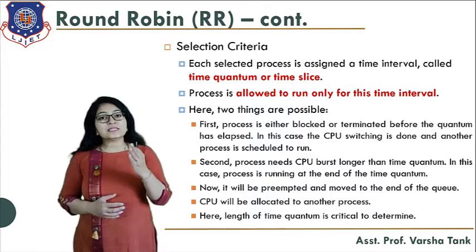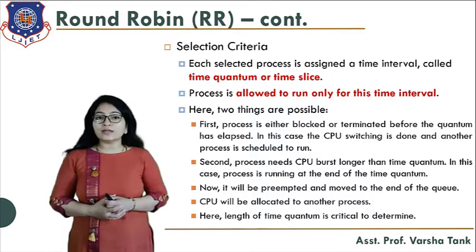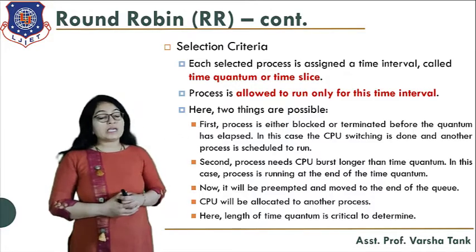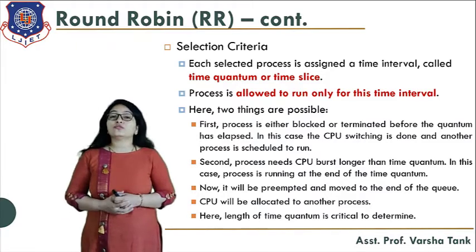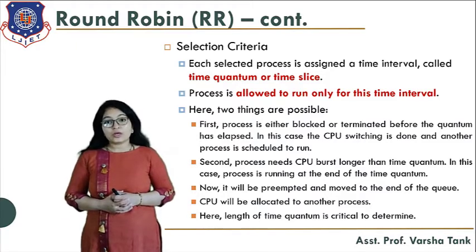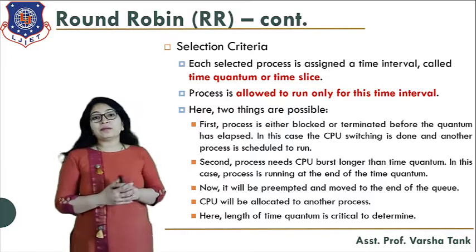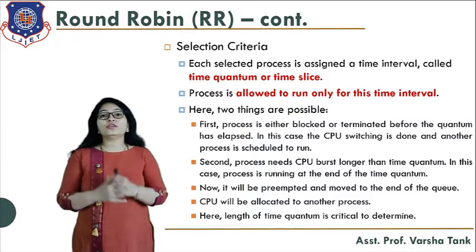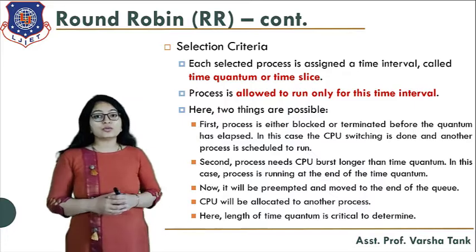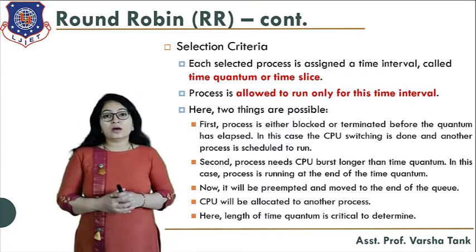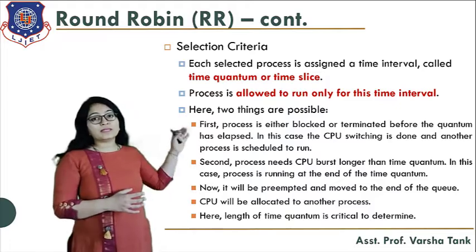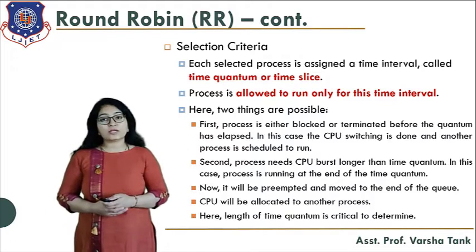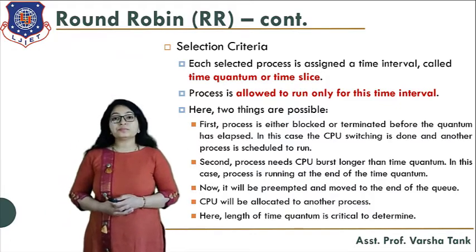Second, the process needs a CPU burst longer than the time quantum. In this case, the process is still running at the end of the time quantum. Got it? Now it will be preempted and moved to the end of the queue. So the CPU will be allocated to another process. So this will be the selection criteria for the round robin algorithm.